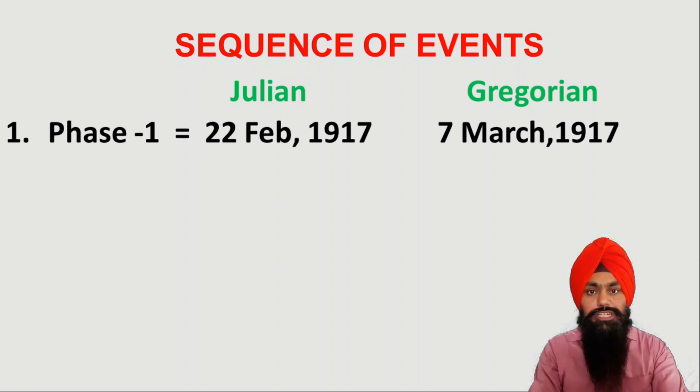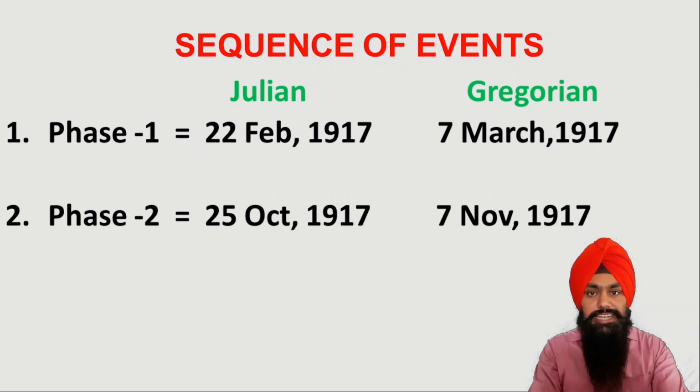According to the old calendar, this event started in February, and according to the new one, it started in March. The second phase started on 25th October 1917, which is also known as the October Revolution. But according to the new calendar, this event started on 7 November 1917.